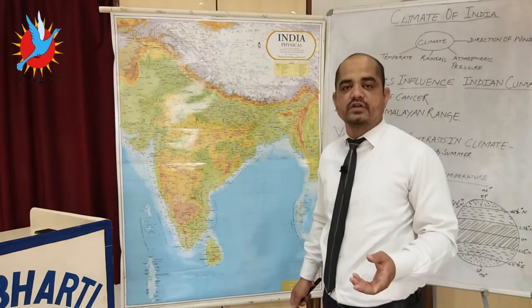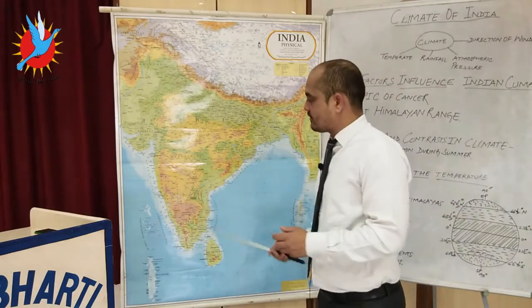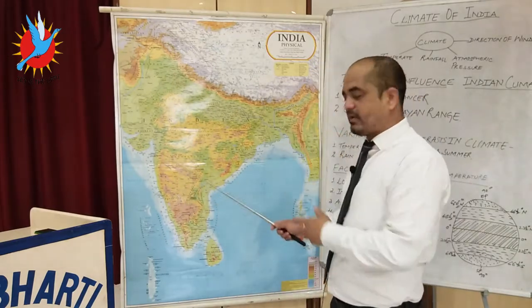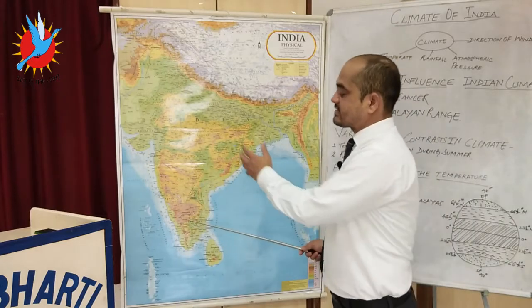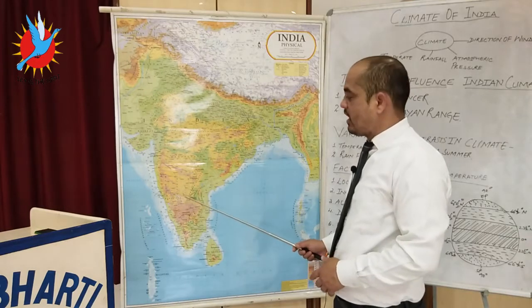Indian rainfall is orographic in nature. Oro means relief, graphic means feature. Because the Western Ghats are steeper on the western side, the western side of the Western Ghats receives heavy rainfall, and the eastern side receives low rainfall.